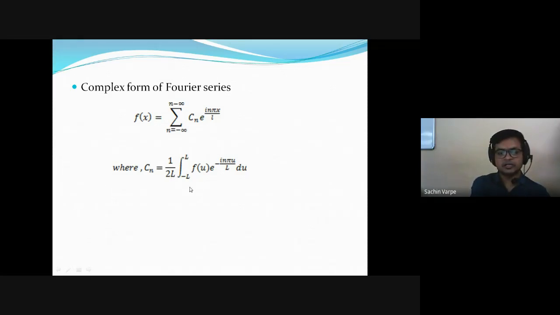So this integration becomes minus infinity to infinity. Summation is also an integral, and extending to infinite limits we get two integrals here, isn't it, in f of x, and that is called a Fourier integral representation of a function.